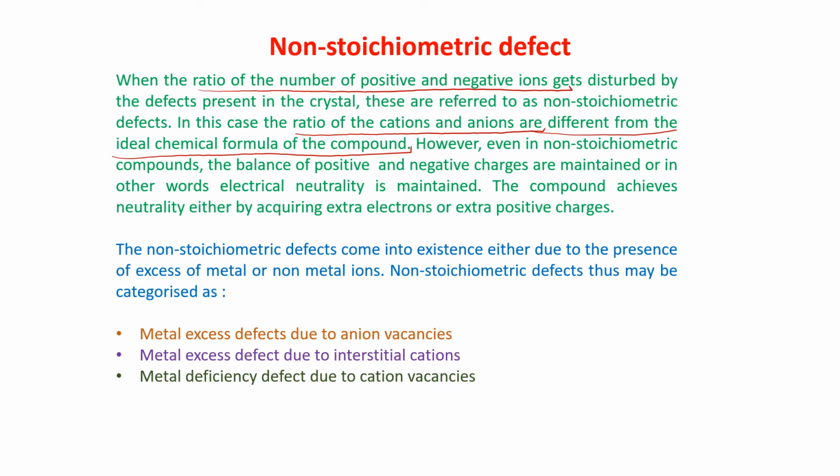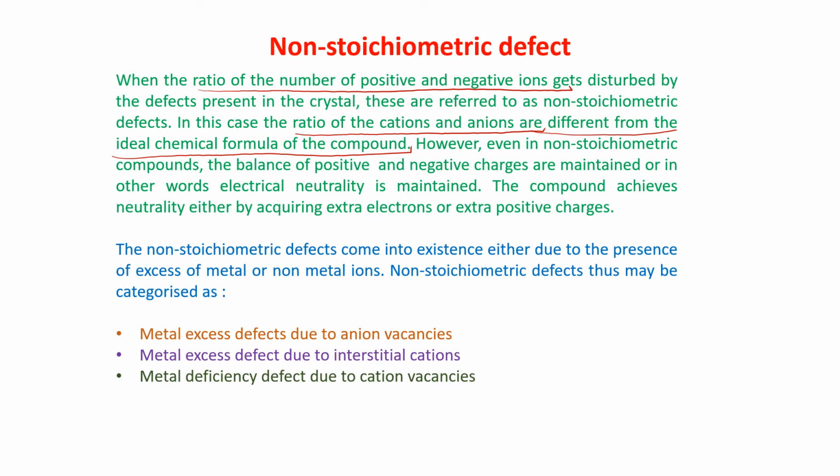I'll explain it to you. The compound achieves neutrality either by acquiring extra electron or extra positive charge. If the ratio is not the same for the positive and the negative, either it has to take extra electron or it has to take extra positive charge. How it is happening, that I will discuss.